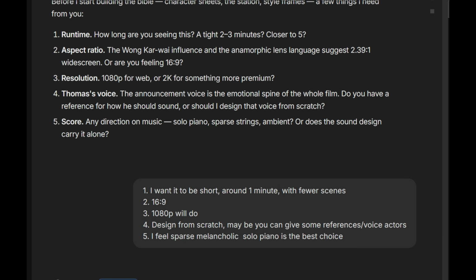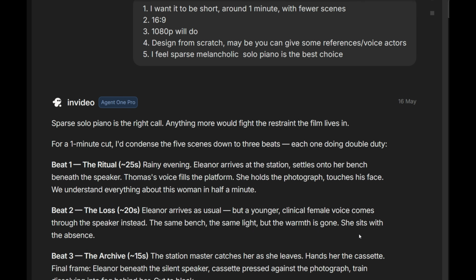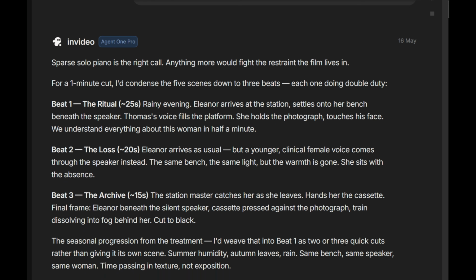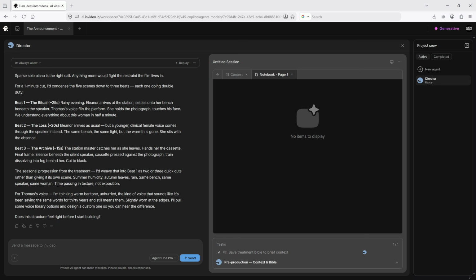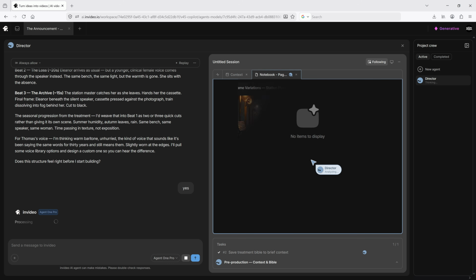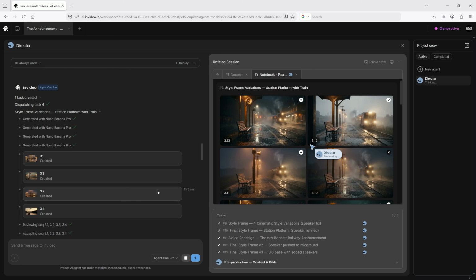What impressed me most is that Agent 1 wasn't simply summarizing the treatment. It was using the information to build a production plan, filling in details that weren't explicitly written in the storyline, and making creative recommendations based on the context it had learned. More importantly, that context now becomes part of the project memory, allowing the characters, visual language, environments, and creative decisions to carry consistently throughout the filmmaking process.